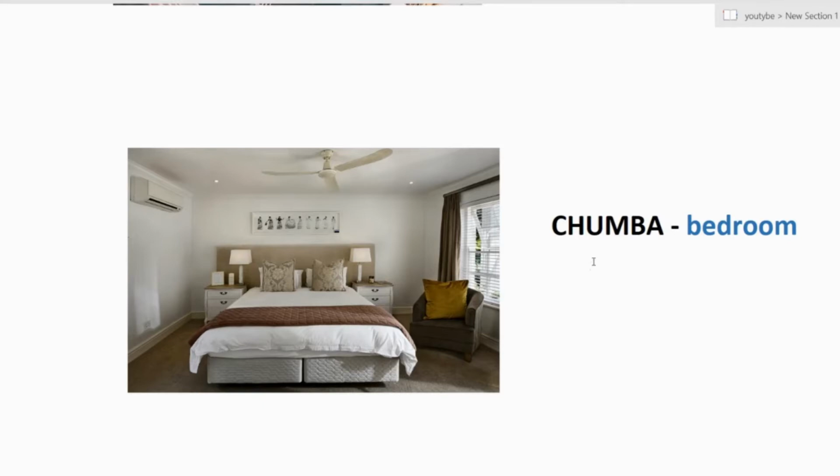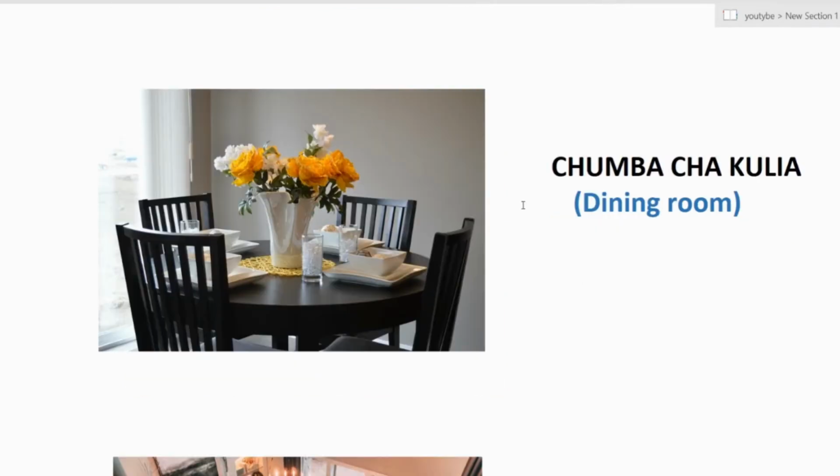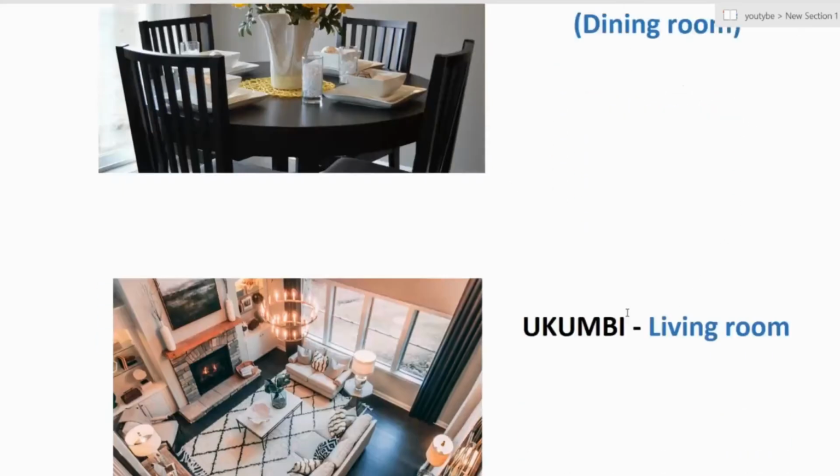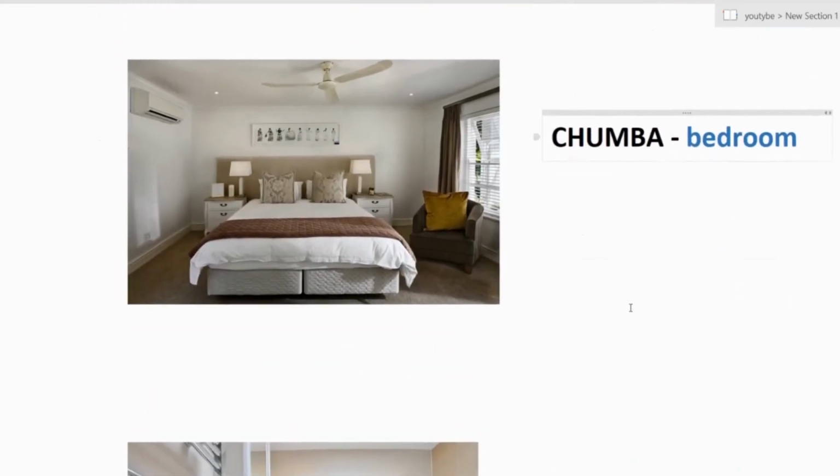You don't have to clarify that this is a room for sleeping. Unlike the dining room where you have to specify that this is the room where people eat. Chumba cha kulia, a dining room. Chumba, bedroom.